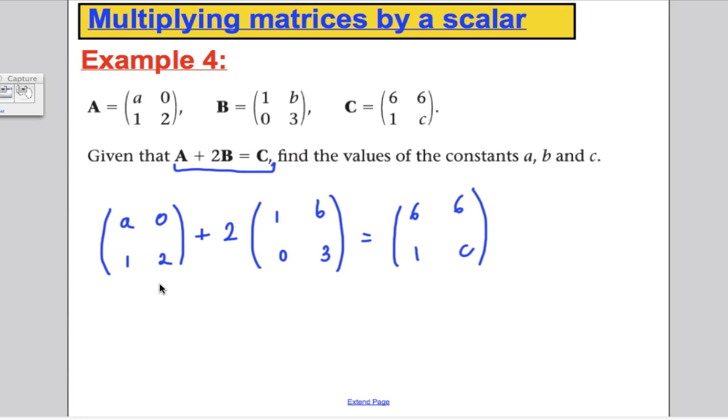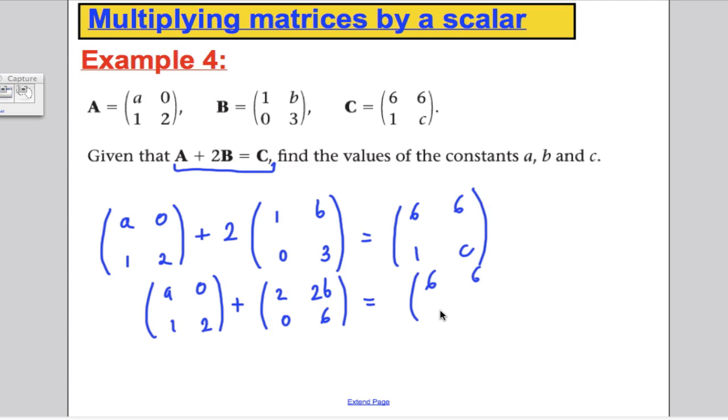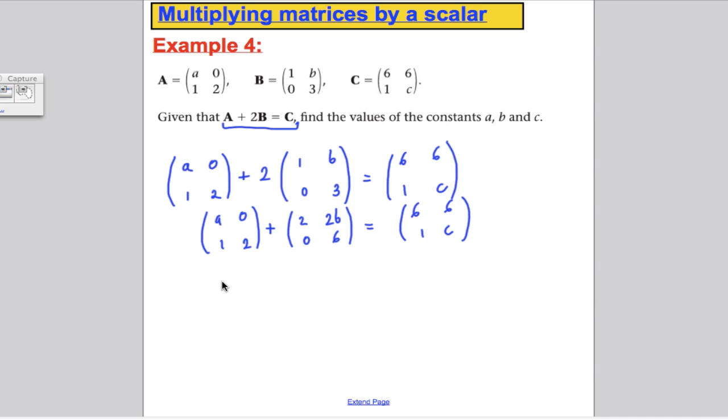Right, let's actually work this out here. That would be A, 0, 1, 2 plus, well, I can multiply each element by 2, so it would be 2, 2b, 0, and 6. And I know that must equal 6, 6, 1, C. Now I should add the matrices on the left hand side, so I would get A plus 2 in this top element, then 2b here, then 1 here, and 2 plus 6, which is 8 here. And I know that must equal 6, 6, 1, C.